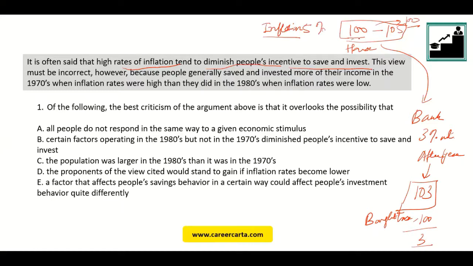Whereas in this case, when there was inflation and it became 105, what will happen? After 1 year, I have 103. The house costs 105. I'll be in -2. Okay. So this means that if the inflation rate is high, then I do not have a lot of incentive to invest my money in the bank, right?